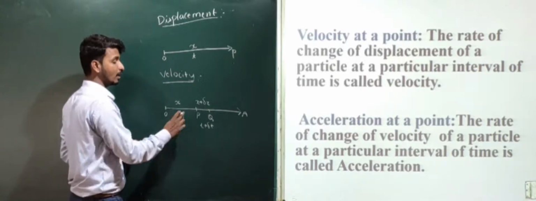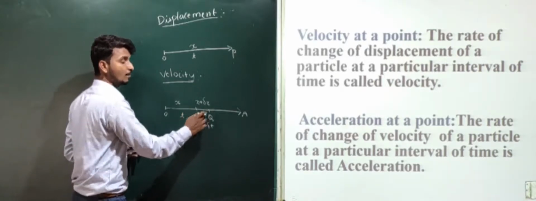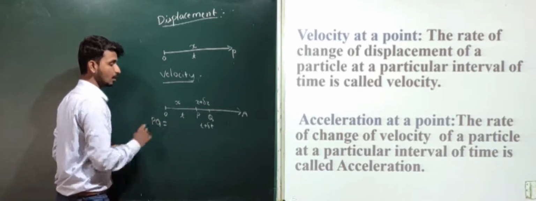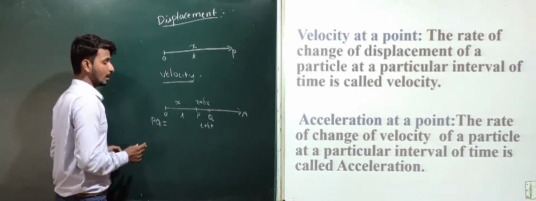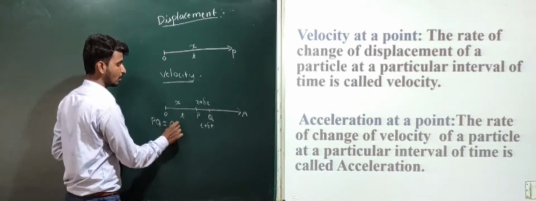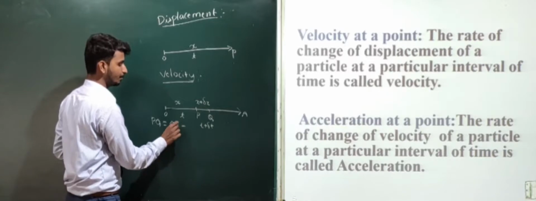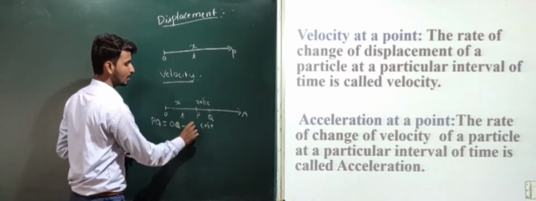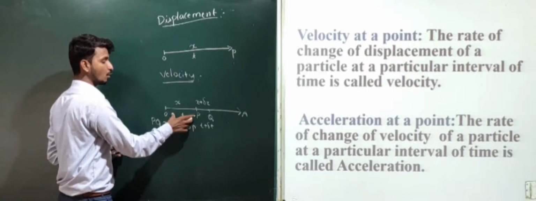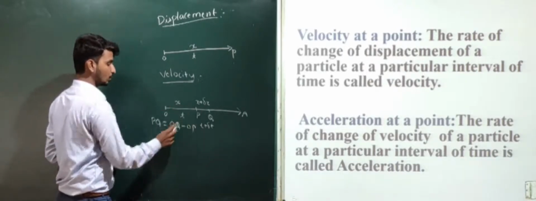But we have to find here the time taken by the particle to reach from P to Q, that is PQ. How to find PQ here? We have to subtract OQ minus OP, and we will find PQ.